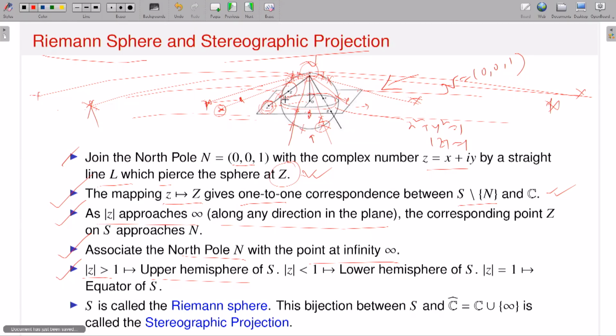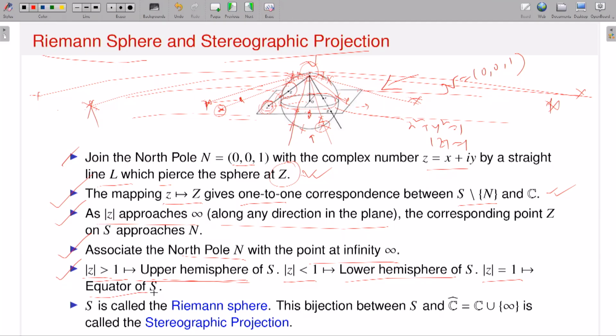And the point mod z equal to 1 is exactly the equator. So that's exactly what I have written. Mod z greater than 1 maps to the upper hemisphere. Mod z less than 1 maps to the lower hemisphere, and mod z exactly equal to 1 is what is called the equator of the sphere.